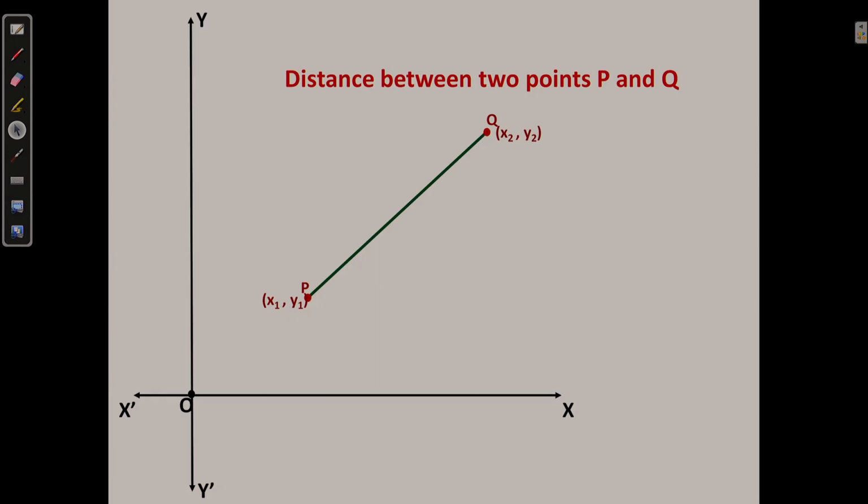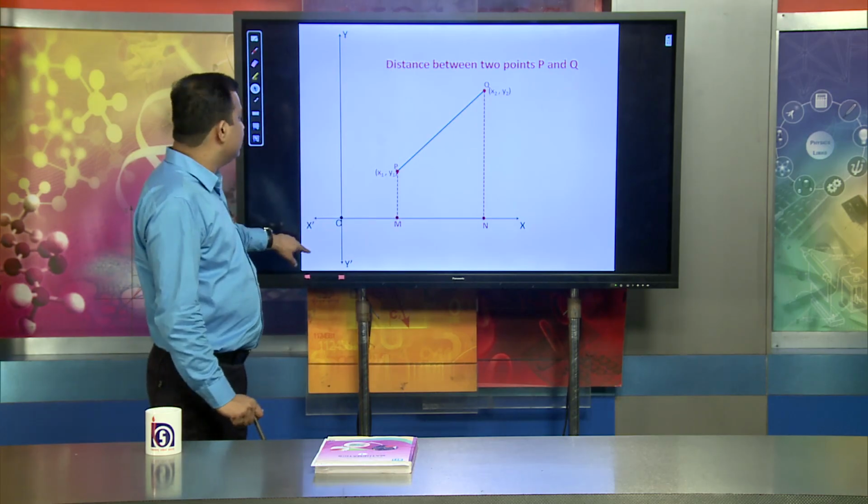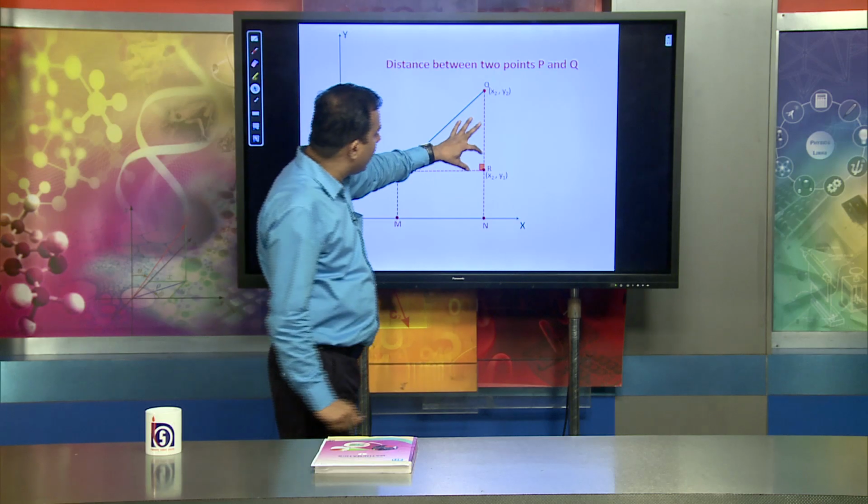To find PQ, we must find the perpendicular distance from Q to the x axis, suppose that point is N. From point P we again draw a perpendicular to the x axis, that is P to M. Then we join P and R, that is, a perpendicular from P to QN, and they intersect at the point R, and angle R is 90 degrees.